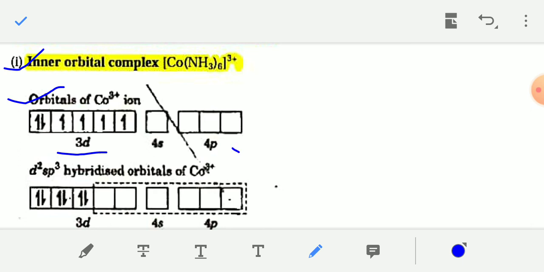So you have to write the valence electronic configuration of the cobalt 3+ ion. During formation of this complex you have to remember that NH3 is a strong field ligand, such as CO (carbonyl), NH3 (ammonia), and cyanide, CN. These are some examples of strong field ligands, and Cl-, I- are weak field ligands.